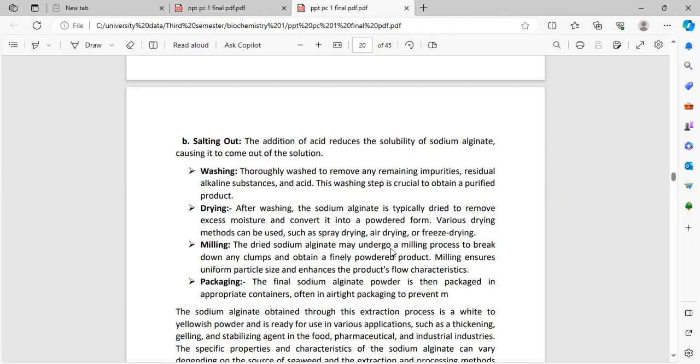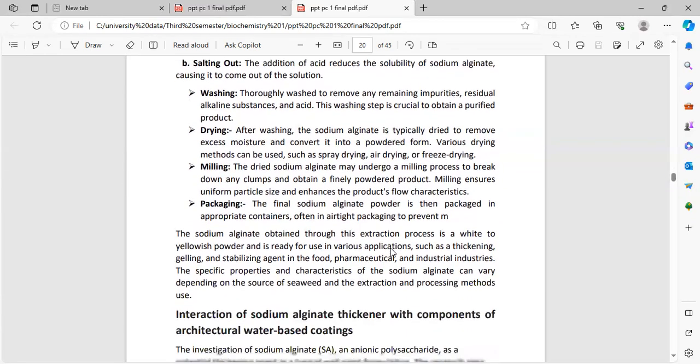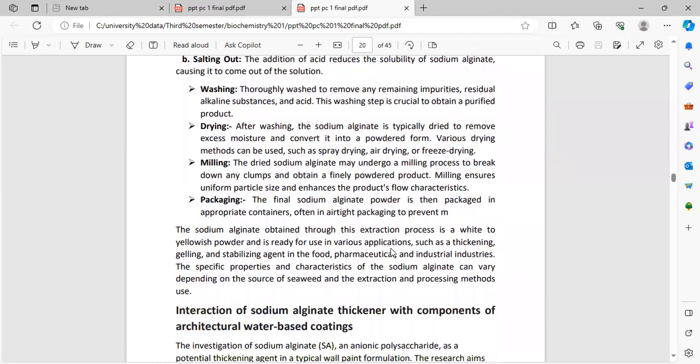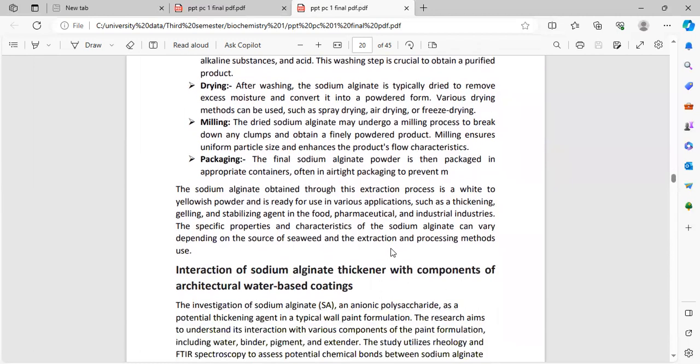Washing. The precipitate is thoroughly washed to remove any remaining impurities, residual alkaline substances, and acid. This washing step is crucial to obtain a purified product. After washing, the sodium alginate is typically dried to remove excess moisture and convert it into a powder. Various drying methods can be used, such as spray drying, air drying, or freeze drying. Milling: the dried sodium alginate may undergo a milling process to break down any clumps and obtain a finely powdered product. Milling ensures uniform particle size and enhances the product's flow characteristics.